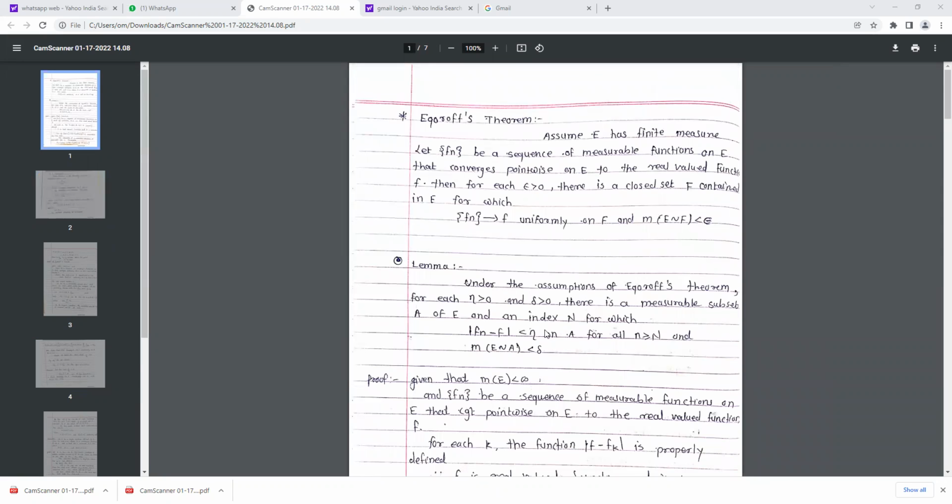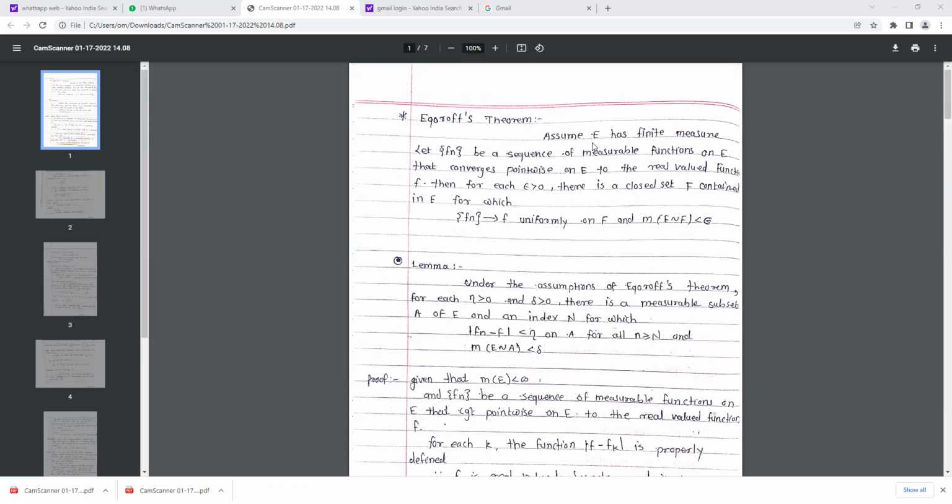Okay, let's start with Egoroff's theorem. Assume E has finite measure and let Fn be a sequence of measurable functions on E that converges pointwise on E to the real valued function f. Then for each epsilon greater than 0, there is a closed set F contained in E for which Fn tends to f uniformly on F and measure of E minus F is less than epsilon. That is what we have to show here.